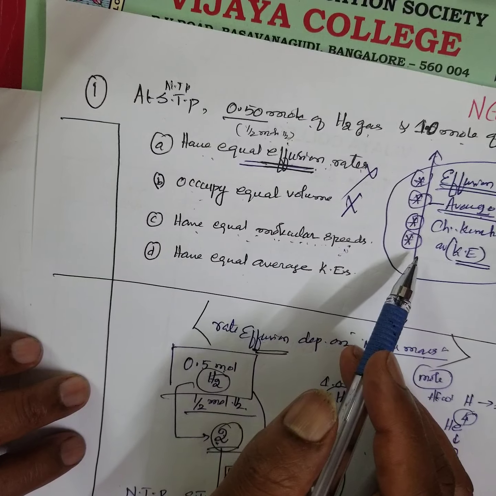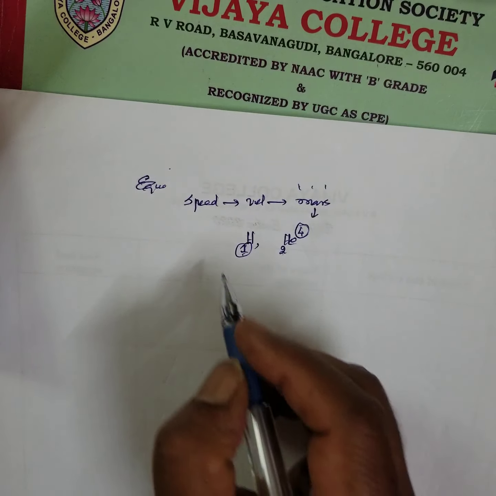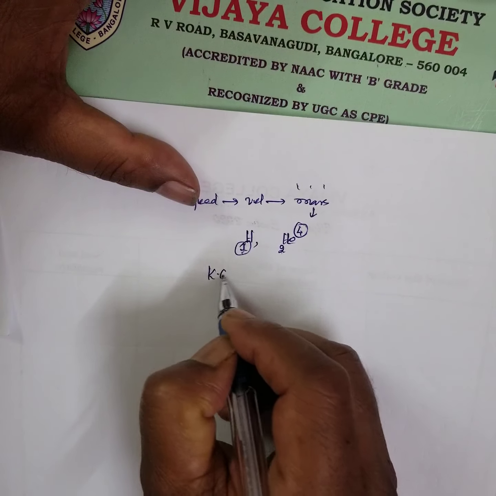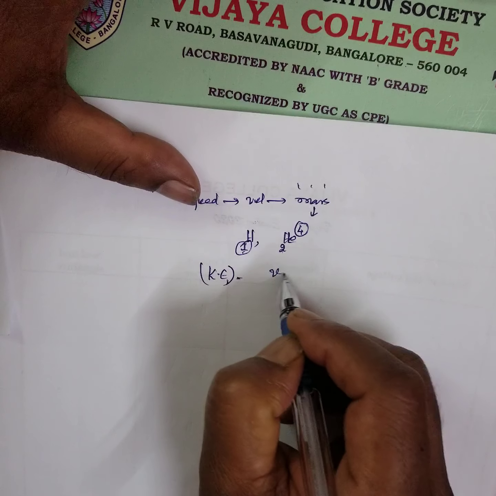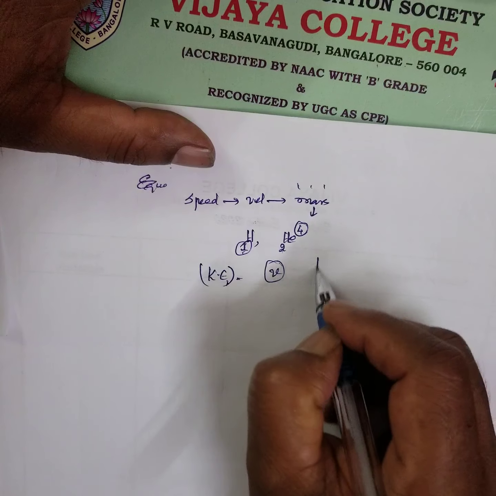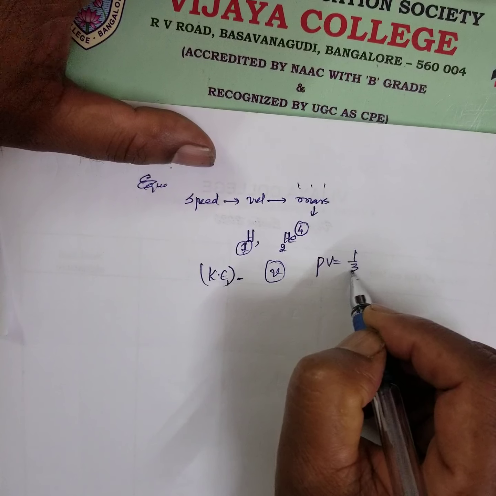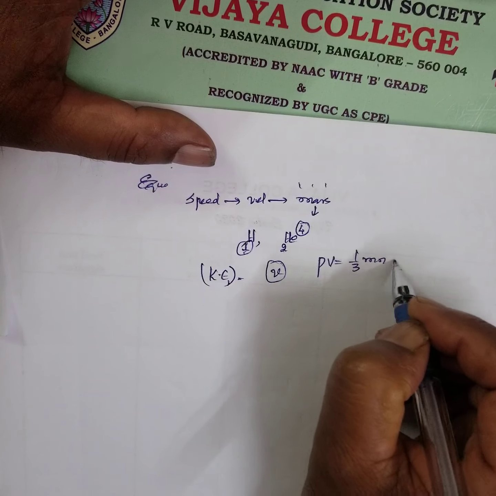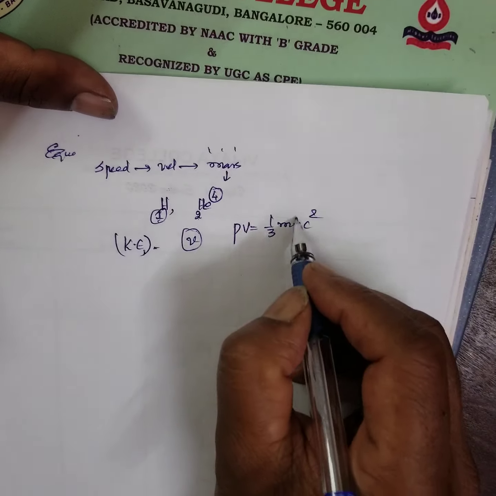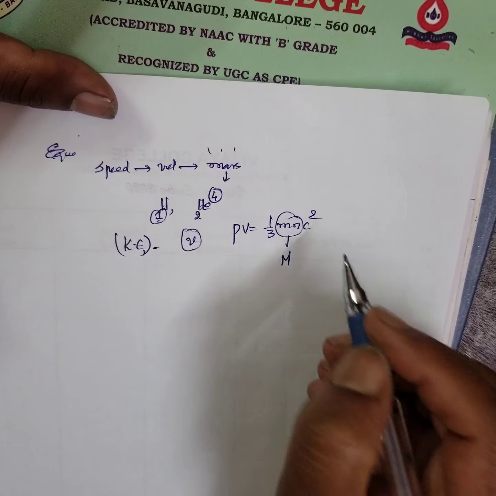Directly can conclude. Okay. Now velocity, kinetic energy, kinetic theory of gases. What is the expression for velocity? PV is equal to 1/3 mn c square. You remember, m into n is what? Molecular weight.